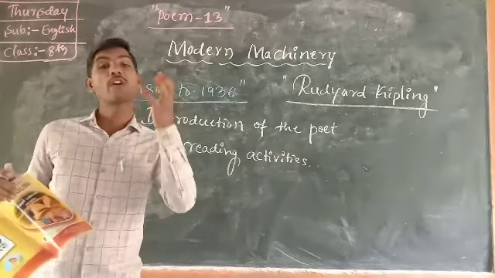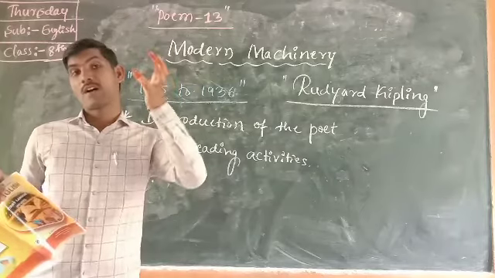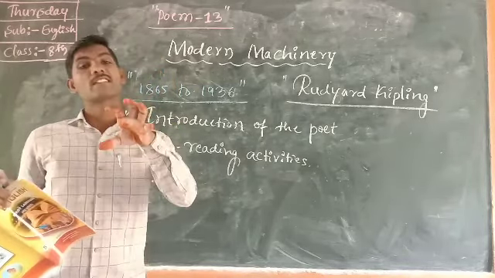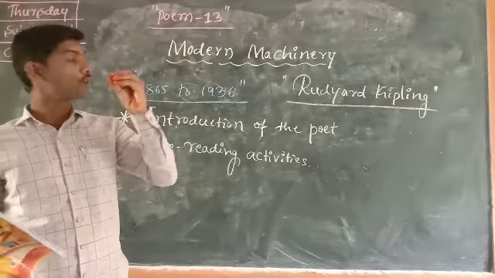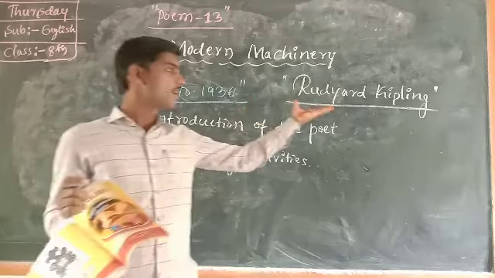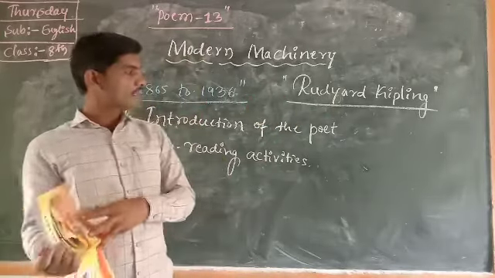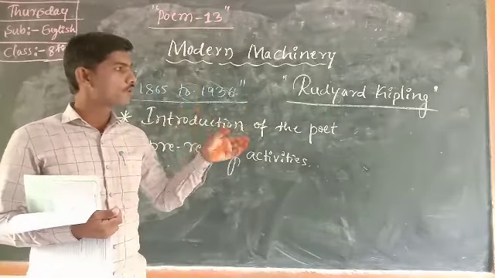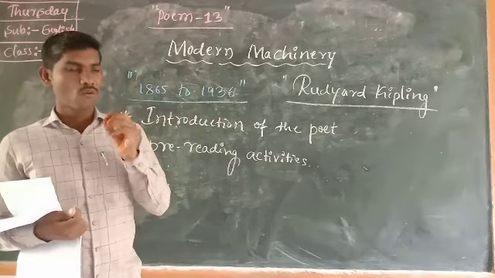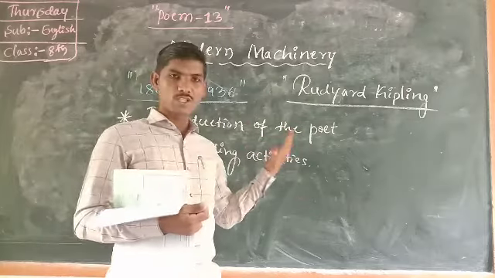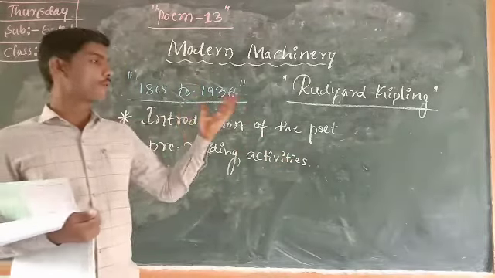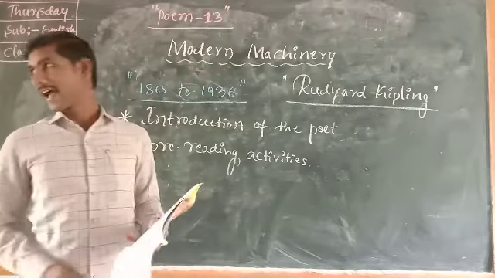A person who has enough knowledge about the feelings is considered as a novelist. He wrote a number of novels. That's why he is considered as a novelist. So in this way we have to understand Rudyard Kipling had three major qualities. One is he was a short story writer, and novelist, and also poet. Like that, he had those qualities.